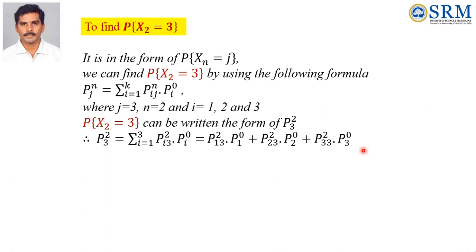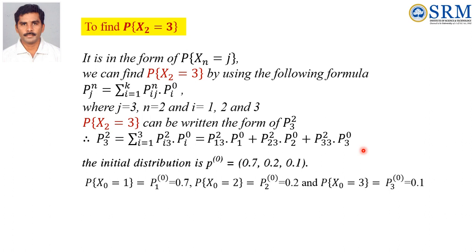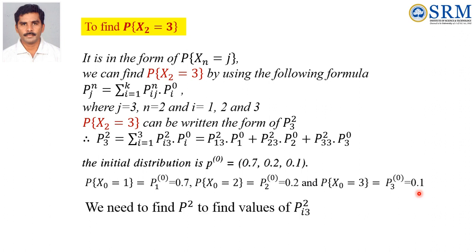So how do we find the P squared TPM? First we note the initial distribution here, that is P of X0 equal to 1, P1^0 is 0.7, P2^0 is 0.2, P3^0 is 0.1. We need to find P squared to get the values of Pi3^2.